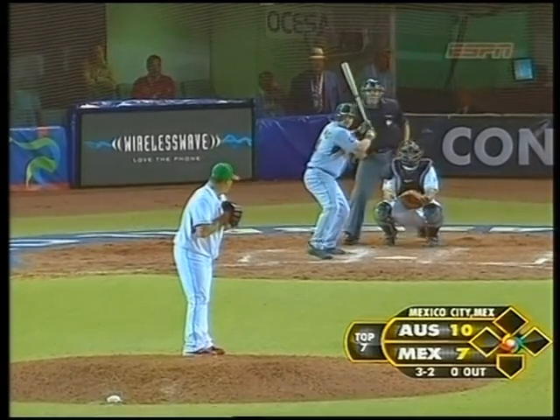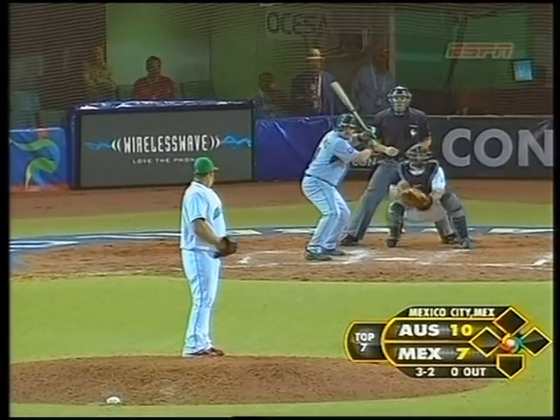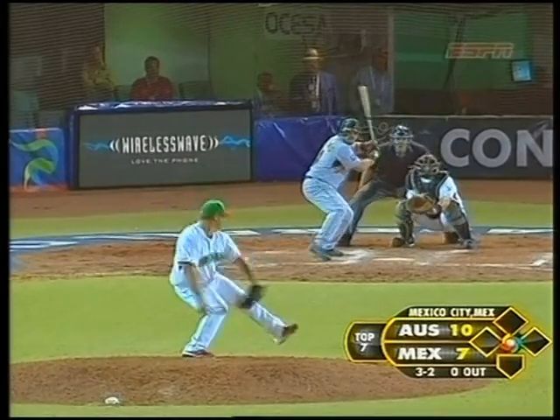Again, the 3-2 pitch on its way to Chris Snelling from David Cortez. Drill to right field. Does that have enough giddy-up? Yes, it does. An 11-7 Australia lead. It's the third home run of the night for Team Australia. The second for Snelling.